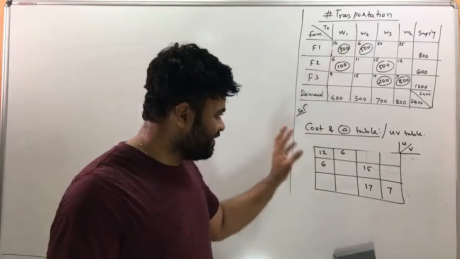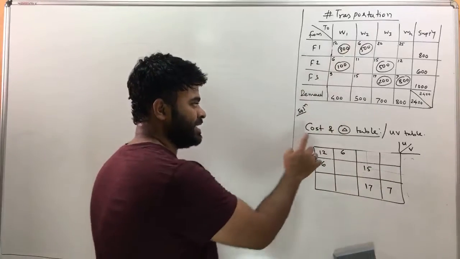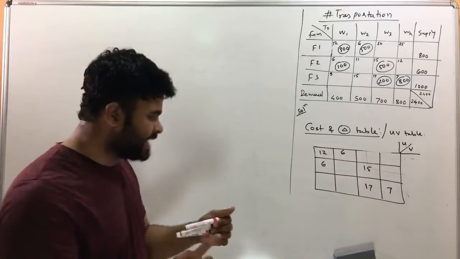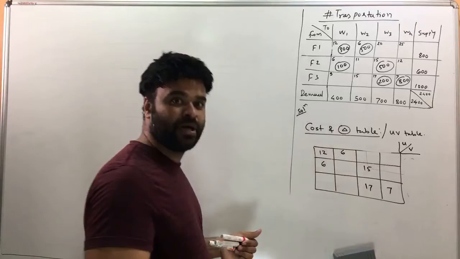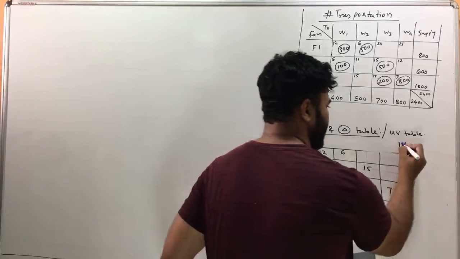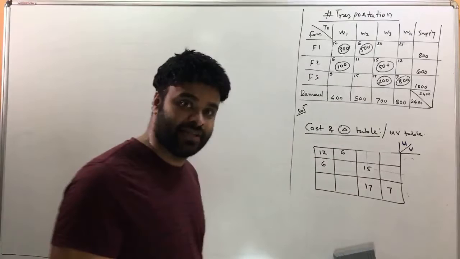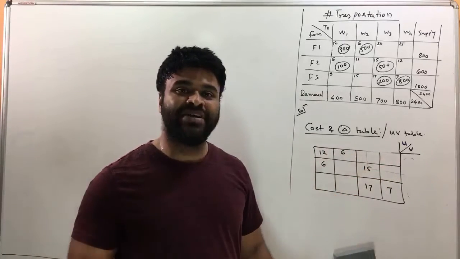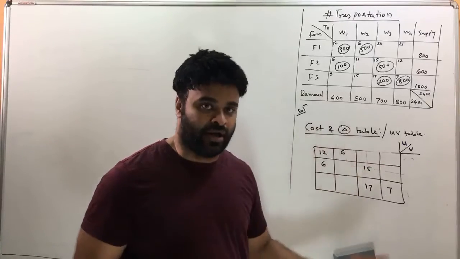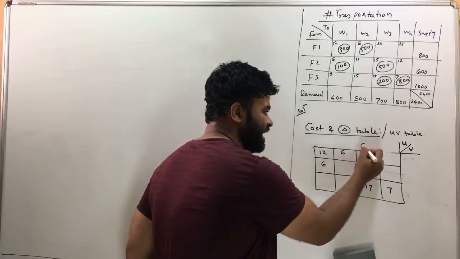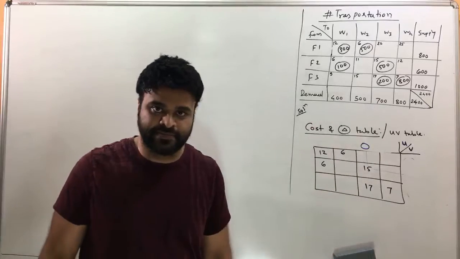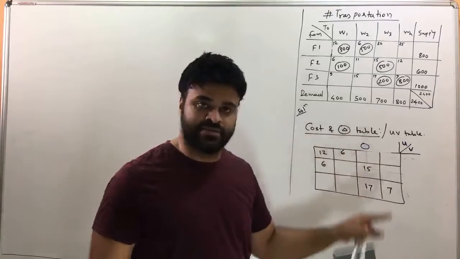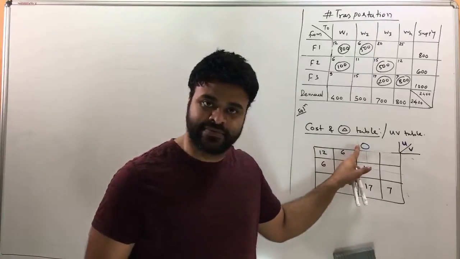Now that I have the cost values ready, this table clearly says cost and delta table. So far we've got all the cost values, correct? Next you want to find out the delta values, but to find delta values we need U and V. Now let me teach you how it is done. To find UV values, you have to start with a 0 anywhere you want. I'm going to start with this 0. This is just a starting 0. Now when I take this as a starting 0, I have to find out the other values. You assume 0 only once.